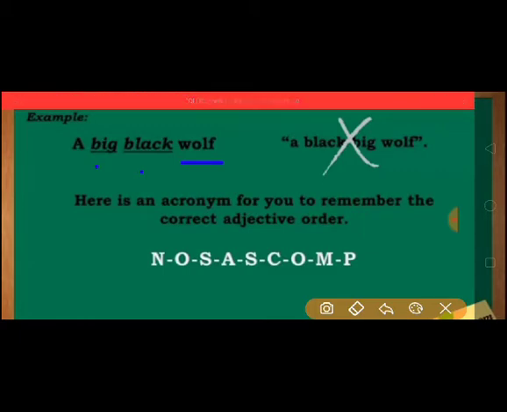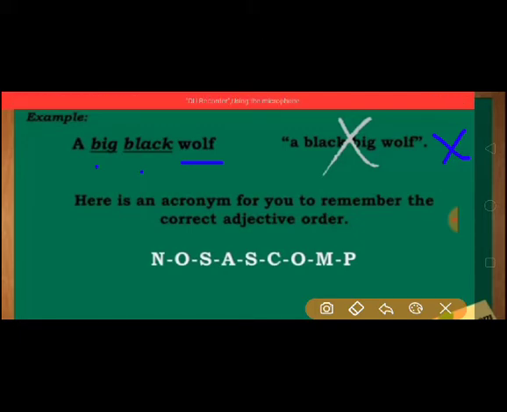I am going to tell you a tip today. You have to keep that tip in mind. If I say a black big wolf, it's wrong. So, here is an acronym. I have already told you in the writing section what an acronym is. For you to remember the correct adjective order, NOSASCOMP. So, remember this.